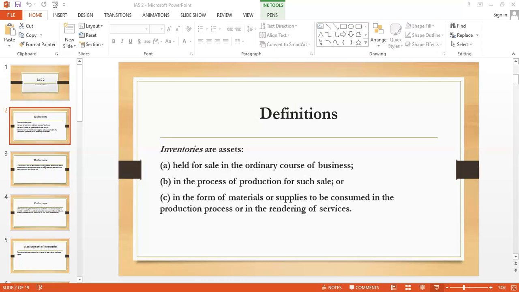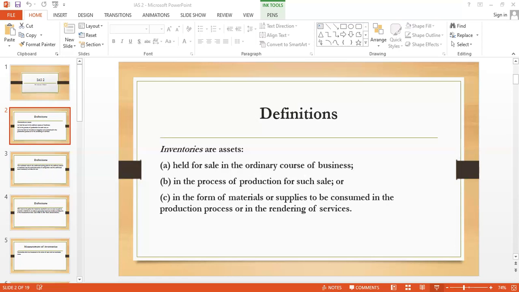What is first in, first out? It assumes that the items of inventory that were purchased or produced first are sold first, and consequently, the items remaining in inventory are the ones that were purchased or produced most recently.